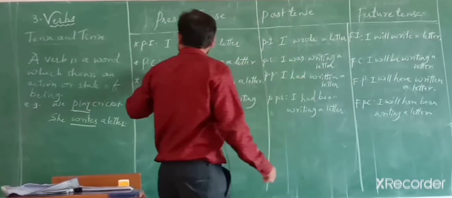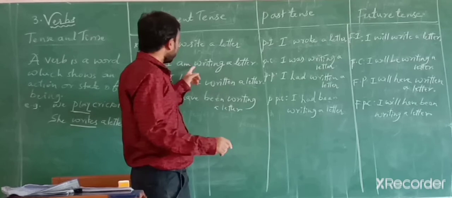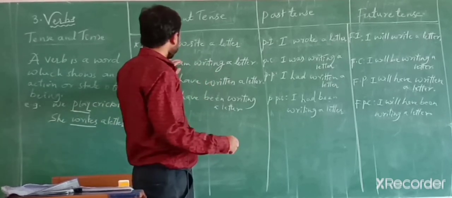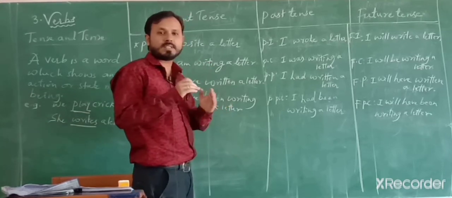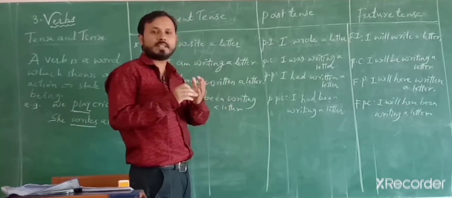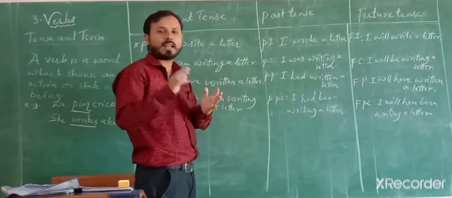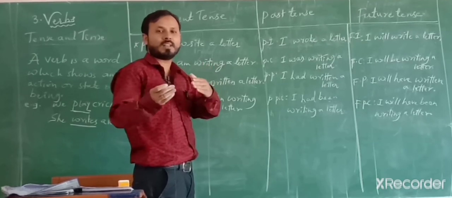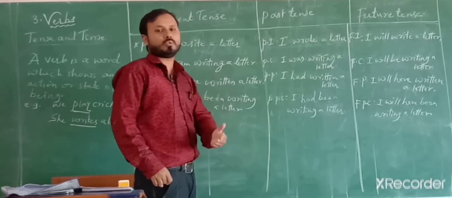The next is present continuous tense. I am writing a letter. For continuous tense, there would be ing and before that an auxiliary. So which is the auxiliary here? Is, am, are. Is is used with he, she, it or any singular subject. Am is used with I only. And are is used with plural subjects like we, you, they or any plural. Ahmad and Riaz are dancing on the stage, for example.